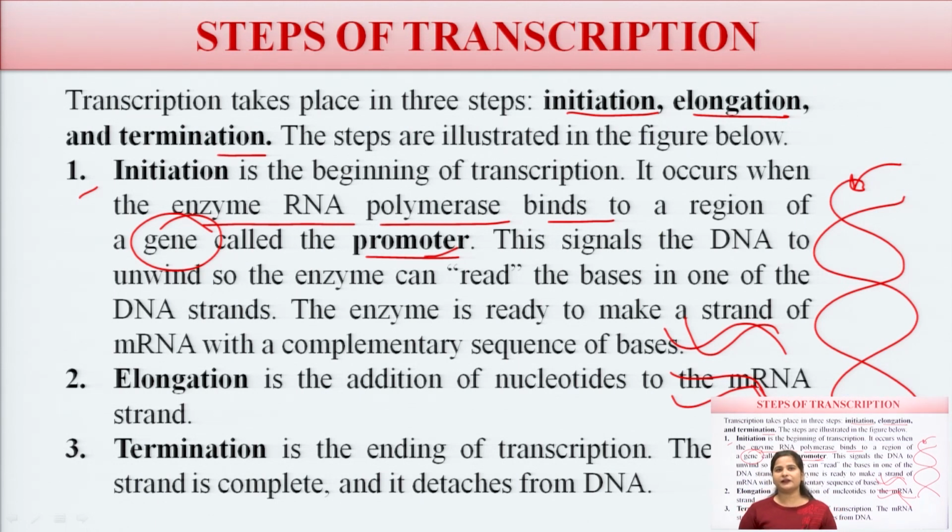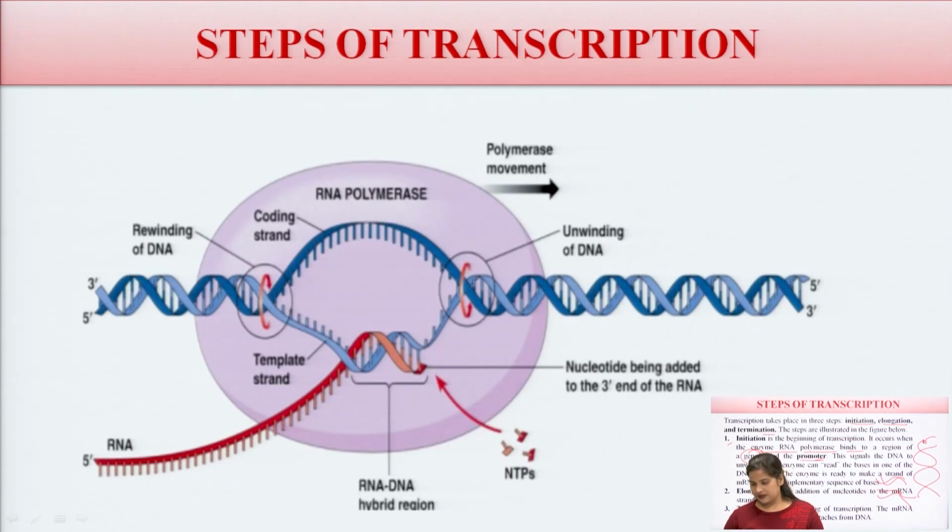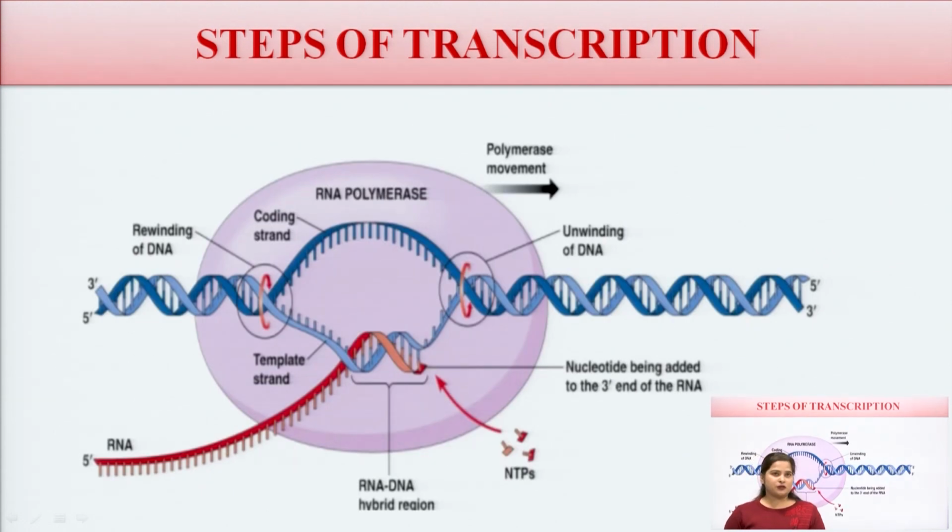Termination is the ending of the transcription. The mRNA strand is complete and is detached from the DNA. So this is the process of transcription. Here there is unwinding, and here are the promoter genes.